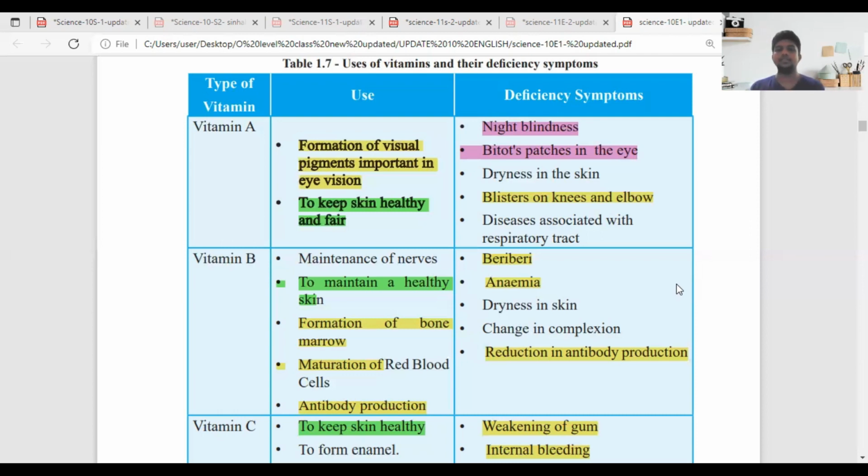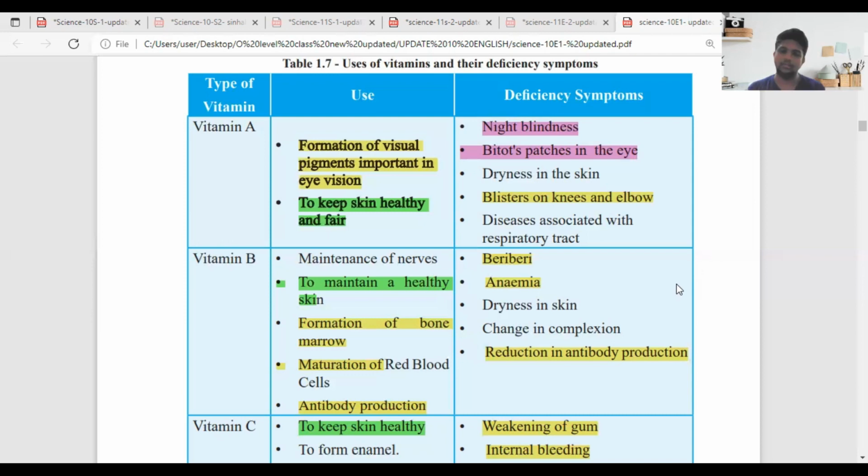Those are very common symptoms in those days. And the dryness of the skin, as I explained, for healthy and fair skin we need vitamin A. If we are not taking a sufficient amount of vitamin A, our skin will definitely dry.